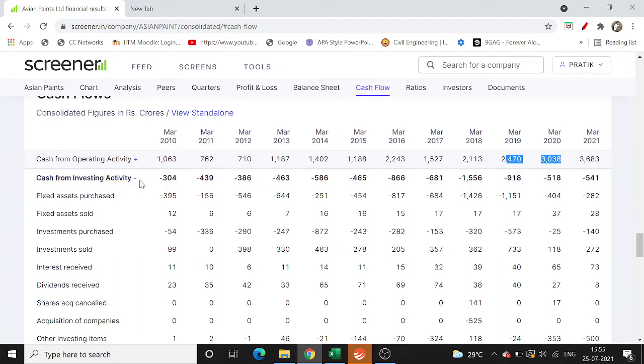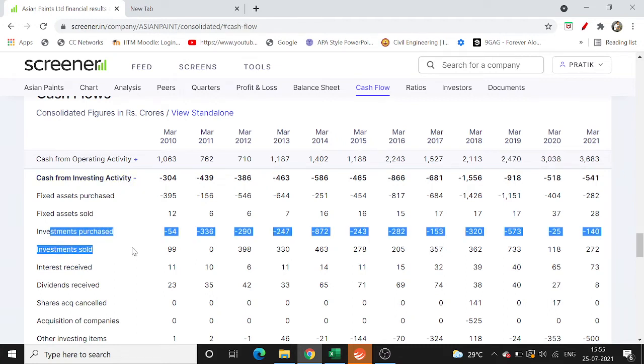The second point is the investments purchased and investments sold. So what does this mean? Let's again consider the example: 100 rupees I am earning, 30 rupees I am investing back into the business, and 15 rupees I am investing in FDs and mutual funds and in the market. Which is also a very good sign, because I'm not keeping the money idle in the bank. I'm investing it and making this an alternate source of revenue from FDs and mutual funds.